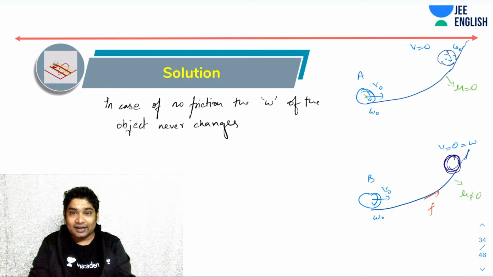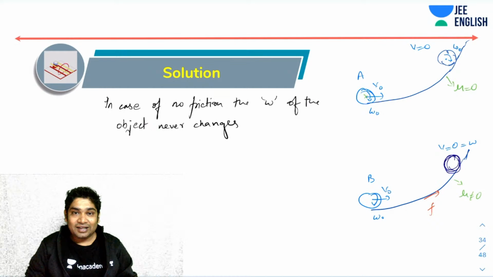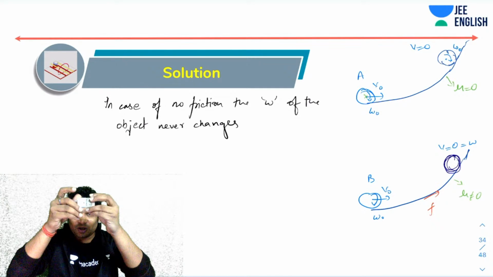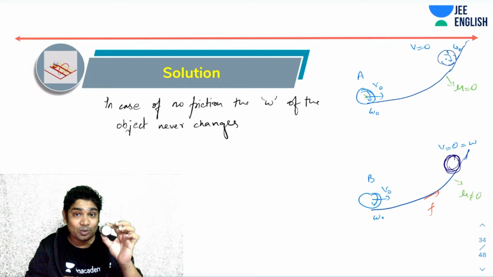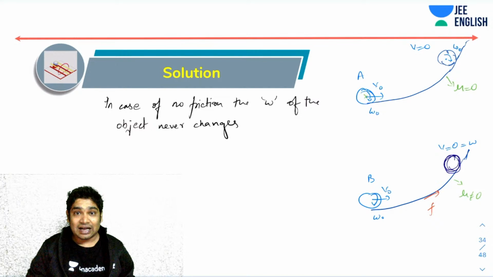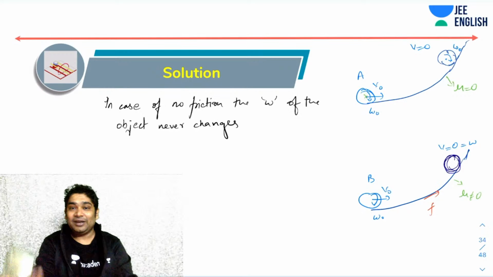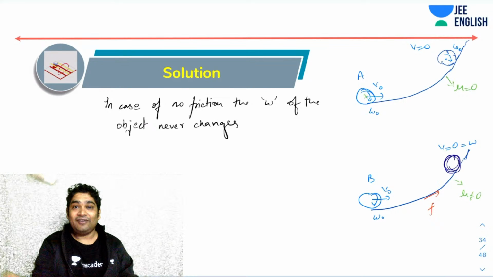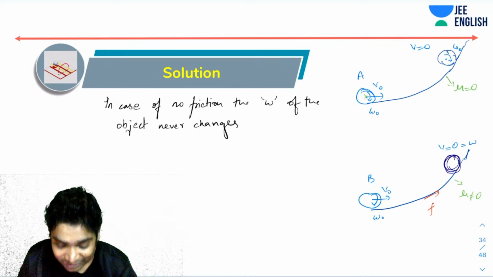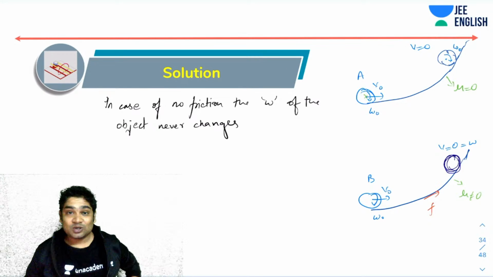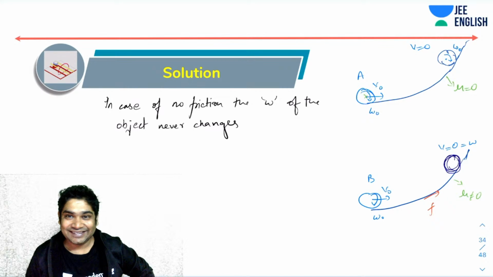So at the top its velocity becomes zero, but it still is rotating. It still has the omega. At the top, it will have some omega, but its v would have become zero. I hope you can now remember this.